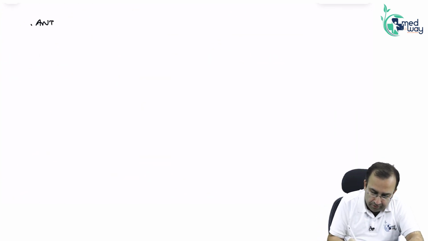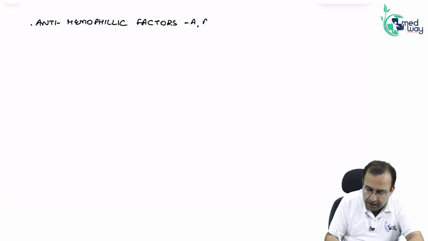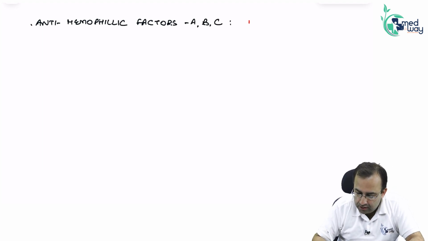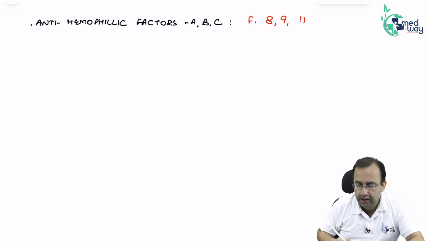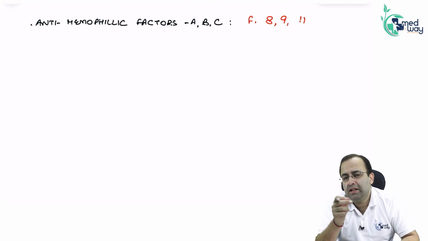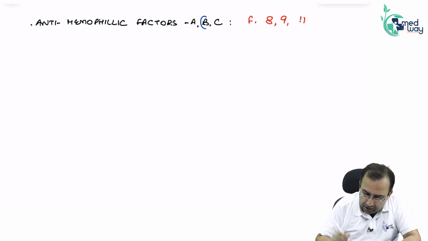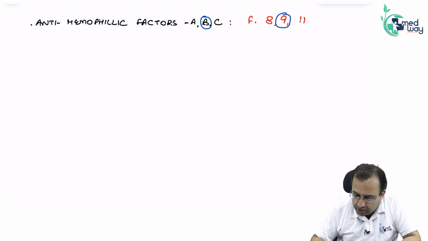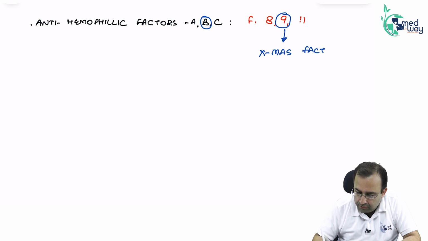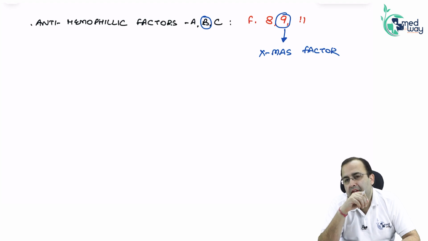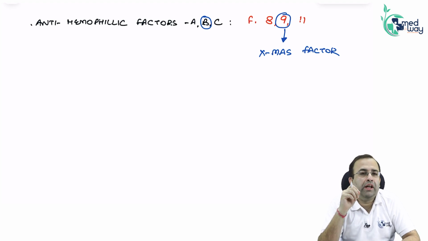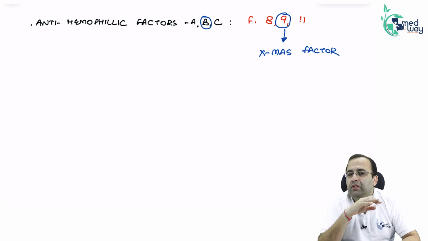Next, anti-hemophilic factors ABC. Hemophilia occurs due to deficiency of which factors? It occurs due to deficiency of coagulation factors 8, 9, 11. So anti-hemophilic factors ABC means 8, 9, 11. Anti-hemophilic factor B, that is coagulation factor 9, is also called Christmas factor.